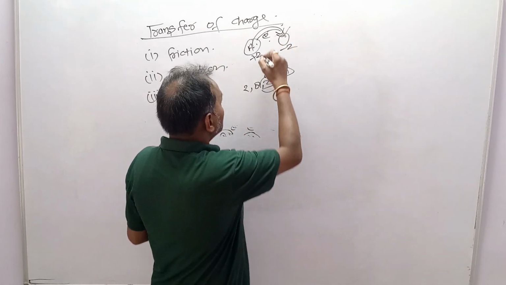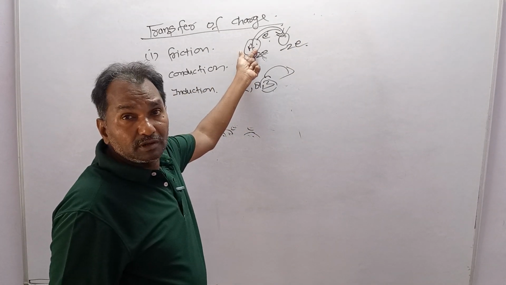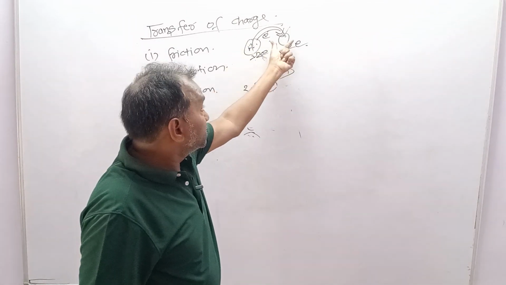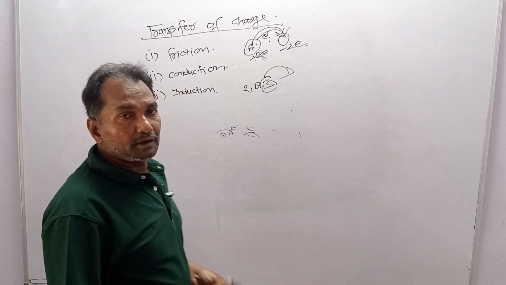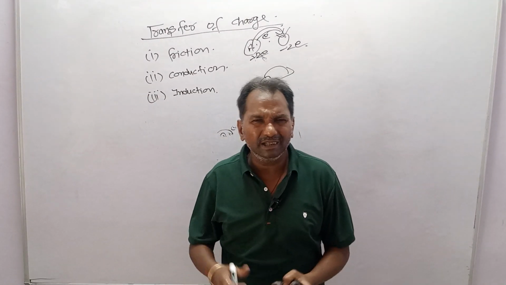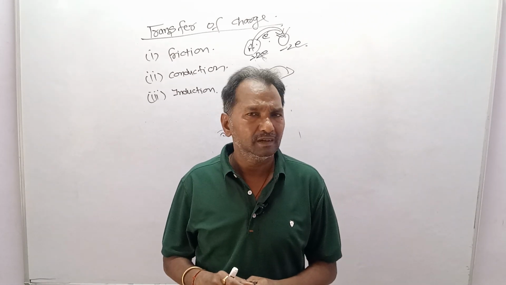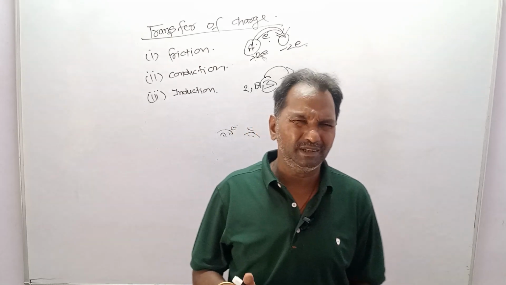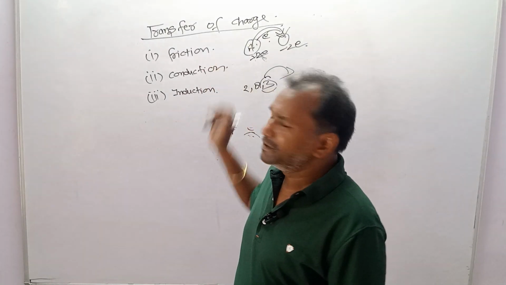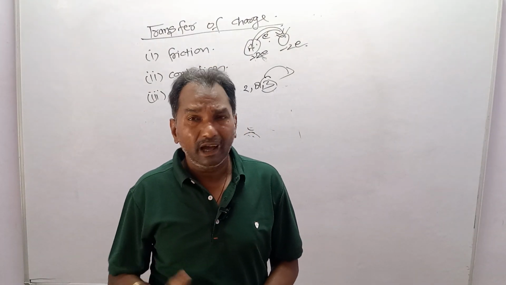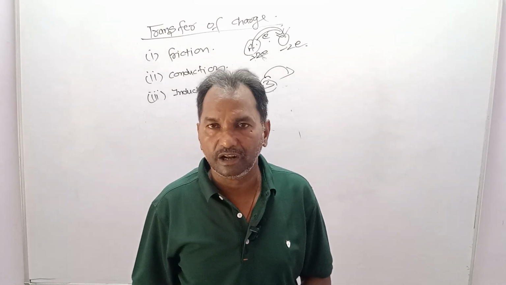Okay, it will get plus 2e and the other will get minus 2e. Because it is losing electrons, it will become lighter, and the other is receiving electrons, so it will become heavier. So dear students, in the method of friction for transferring charge, any two bodies, whatever they may be, if rubbed against each other, charge will be transferred from one body to the other. And what charge will be transferred? No doubt it is the electron that is part of the outermost orbit.